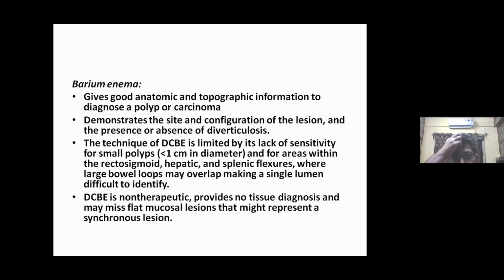Barium enema gives good anatomic and topographic information to diagnose a polyp or carcinoma. It demonstrates the size and configuration of the lesion and the presence or absence of diverticulosis.